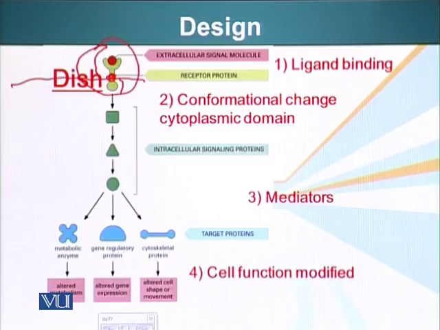ligand. When the signal binds the receptor, or ligand binds the receptor, it induces a conformational change, that is, a change in the position of atoms in the three-dimensional space of that molecule.